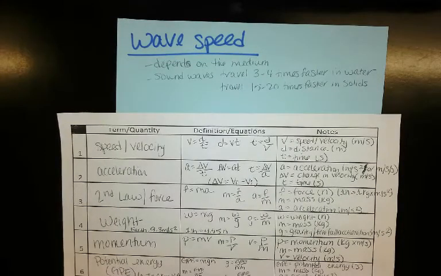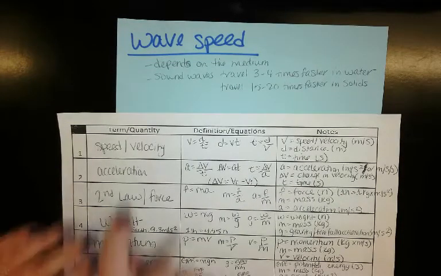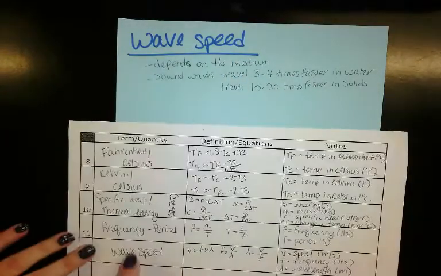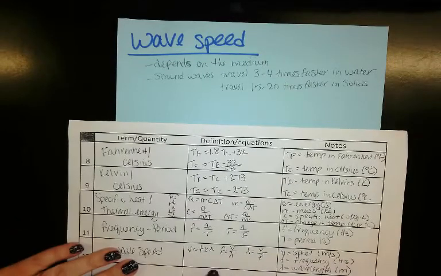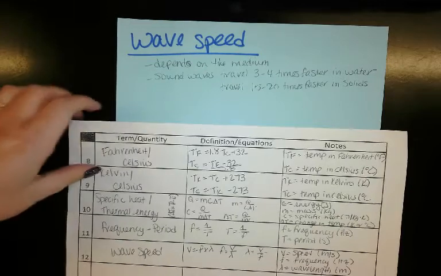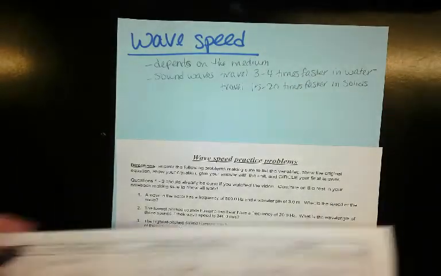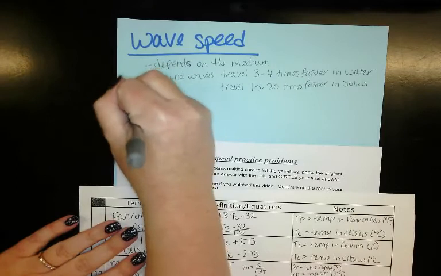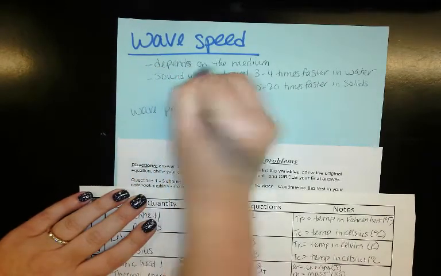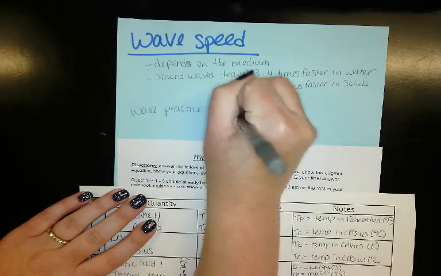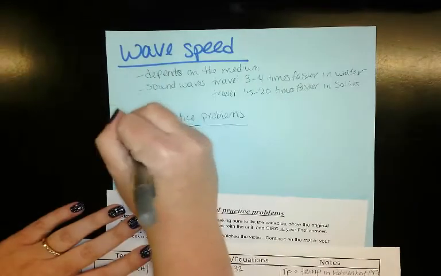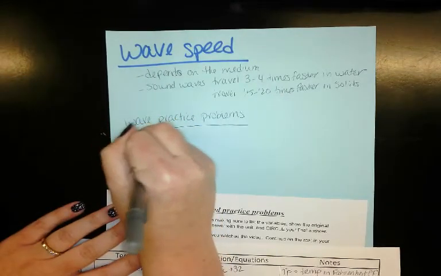As I was saying, solving for wave speed is very similar to how you solve for speed and velocity. These last two boxes aren't going to get filled in, so leave them blank. We're not going to have anything to go with those. So we're going to be looking at doing your practice problems here. You're going to do these in your notebooks just like normal. So we look at number 1. We're going to list v, frequency, and lambda.